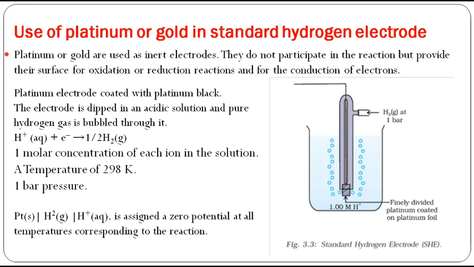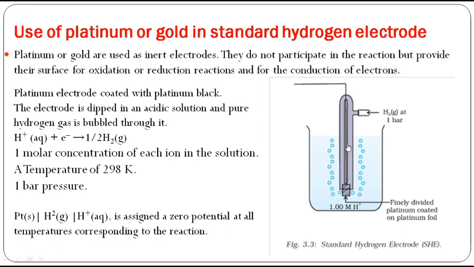Now coming to this hydrogen electrode, what are the things it contains? You can see a wire here, is it not? This wire is a platinum wire. It's platinum, or even gold is used as an electrode. Platinum or gold wire is connected to a small square platinum chip. It is placed in a glass tube, and the whole setup is placed in 1 molar HCl solution, an acidic solution, and hydrogen gas is always bubbled through it.